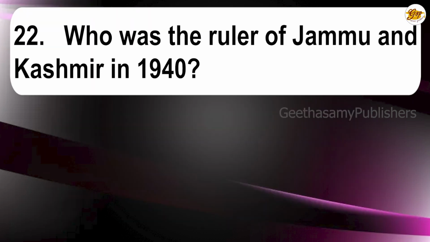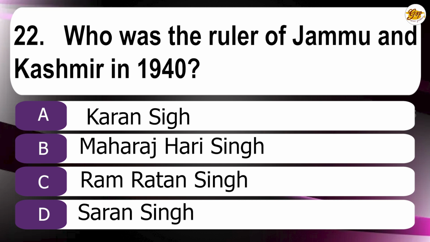22nd question. Who was the ruler of Jammu and Kashmir in 1940? A. Karan Singh, B. Maharaja Hari Singh, C. Ram Ratan Singh, D. Saran Singh. The correct answer is Maharaja Hari Singh.